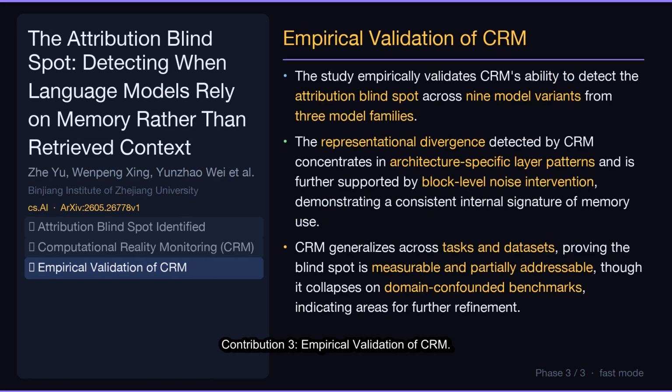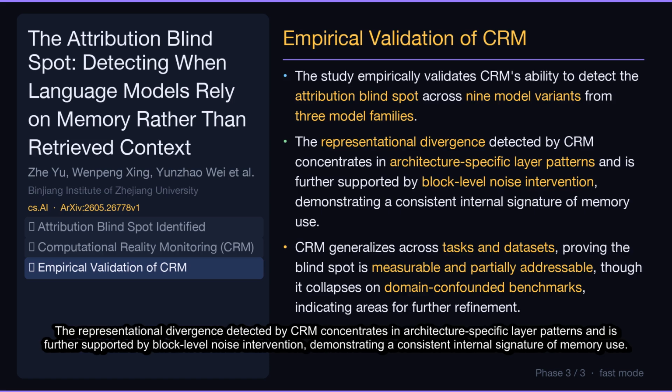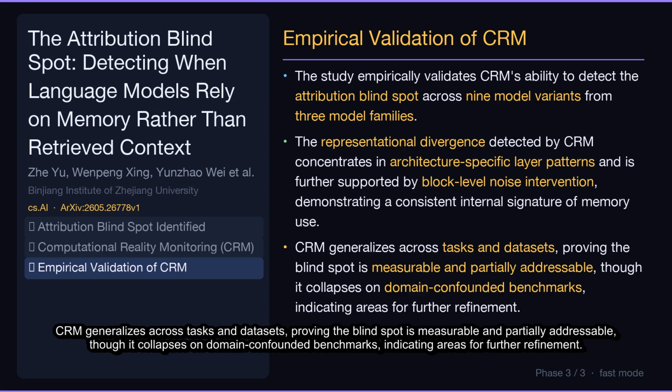Contribution 3. Empirical validation of CRM. The study empirically validates CRM's ability to detect the attribution blind spot across 9 model variants from 3 model families. The representational divergence detected by CRM concentrates in architecture-specific layer patterns and is further supported by block-level noise intervention, demonstrating a consistent internal signature of memory use. CRM generalizes across tasks and datasets, proving the blind spot is measurable and partially addressable, though it collapses on domain-confounded benchmarks, indicating areas for further refinement.